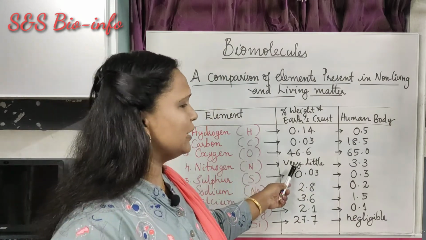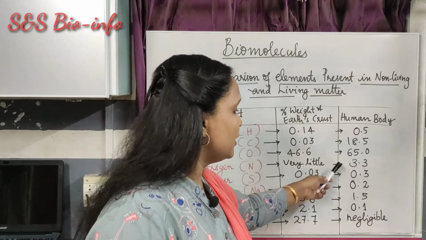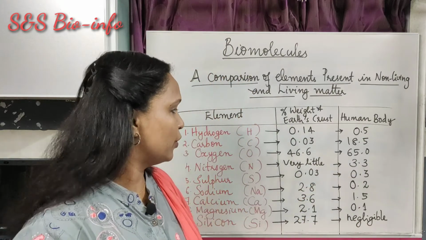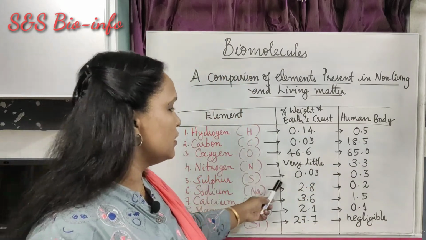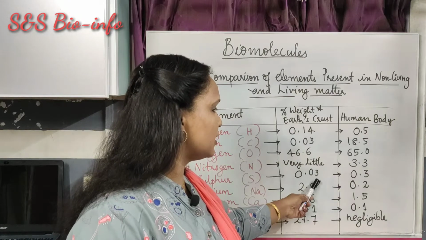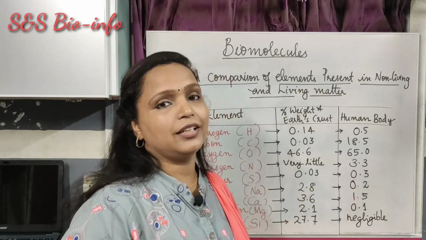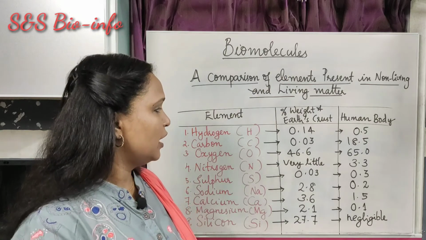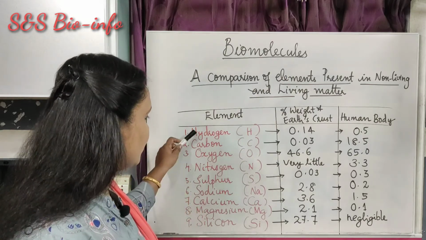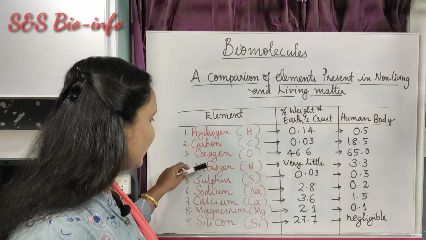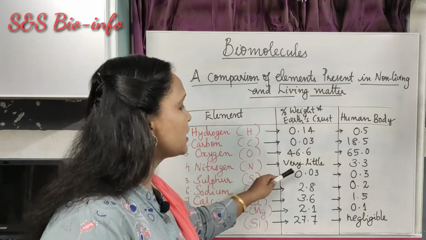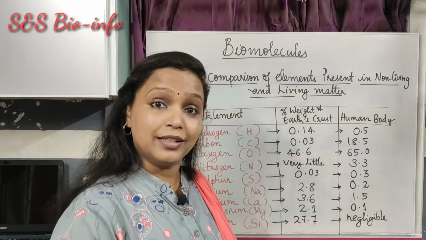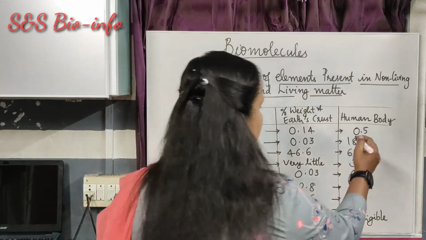Nitrogen is very little in the Earth's crust but it is 3.3% in the human body. Sulfur is 0.03 in the Earth's crust and 0.3 in the human body. So when we consider these elements, the amount of hydrogen, carbon, oxygen, nitrogen and sulfur is higher in the human body than the earth crust.